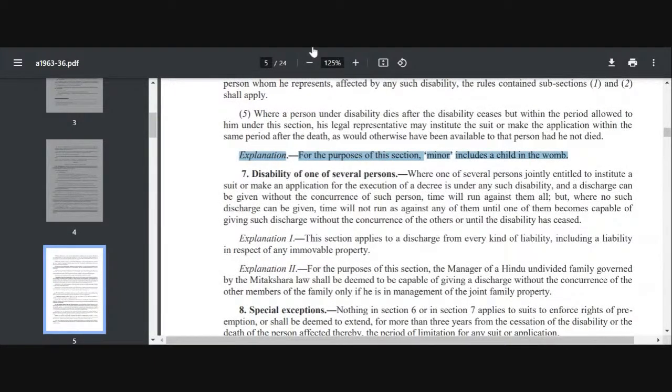So this is section 6, legal disability. Now, section 6 is applied only, as I've already told you, to suits and execution proceedings, right? It will not apply to appeals, okay? And if you want to bring a suit after the period of limitation saying that you were legally disabled, you have to show that the disability was continuous.